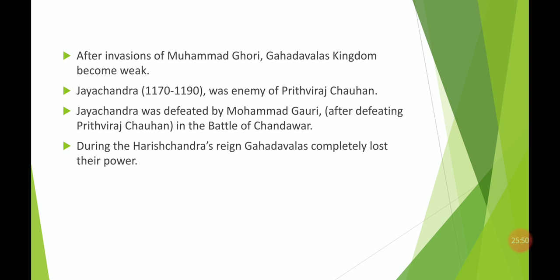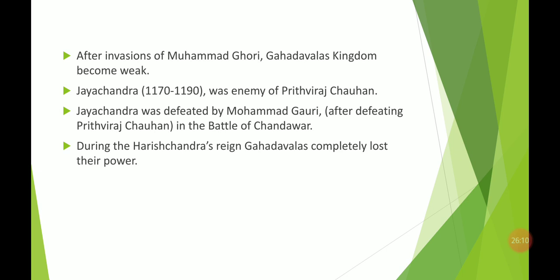So Jaichand was the enemy of Prithviraj Chauhan, and in the Battle of Tarain Mohammed Ghori defeated Prithviraj Chauhan. After defeating him, Jaichand was also defeated by Mohammed Ghori in the Battle of Chandawar.